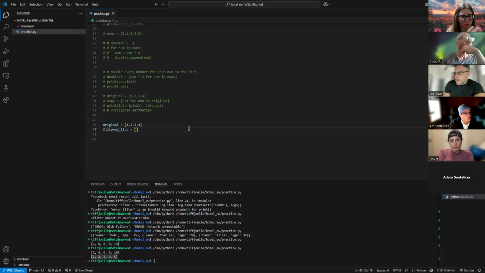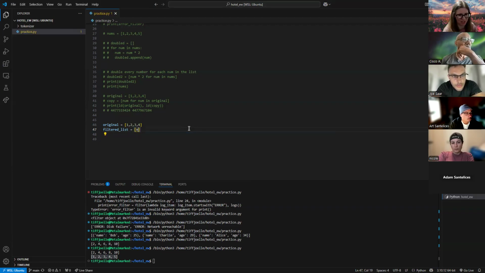So we can do an expression for every item in the list, but I want to return even numbers. Am I manipulating anything in this list then? If I only want to return even numbers? No, I'm not changing any values in this list. So I should not have an expression here because I don't want to change any of these numbers. I want that number. That's what I want back, okay? So no expression. We're not doing anything to those numbers. We're not doubling, so I want that number.